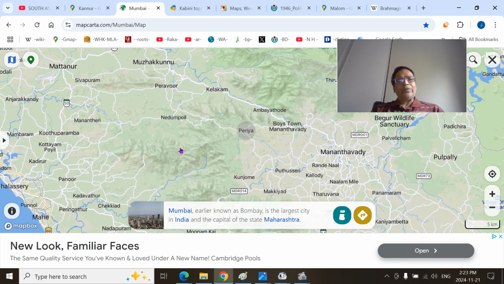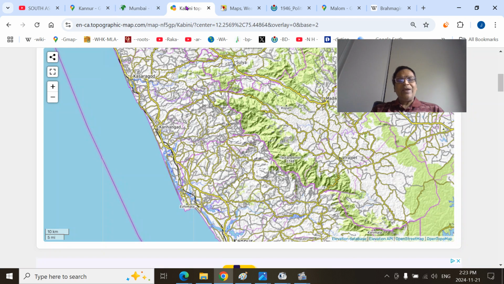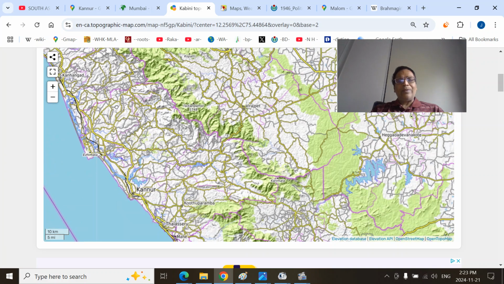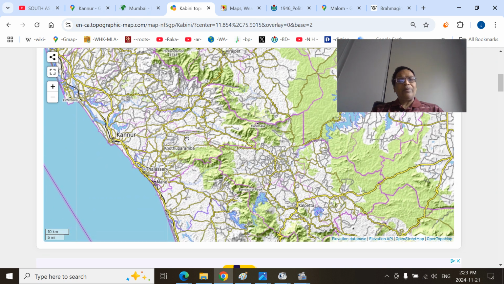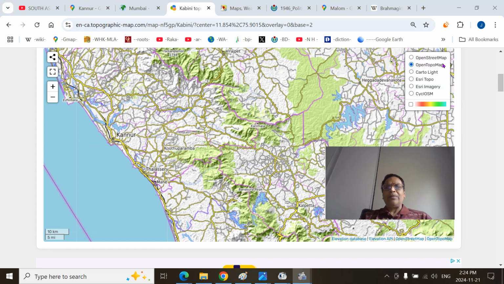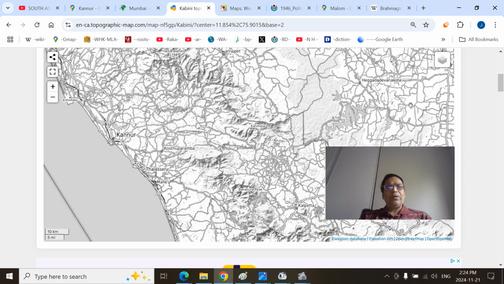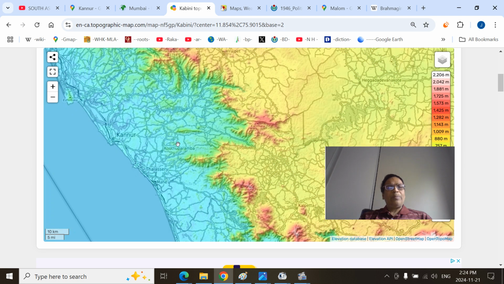So we have seen these 3 mountain ranges here. I will show those 3 in a different perspective, and we have to catch the Kannur. Then the Mattar, this is the Peravoor, and this is the Periyar, and this is the Kottiyoor. If you look at a different perspective, that may be much clearer. You can see the Peravoor mountains here. And this is the Nedumboli, this means this is the Periyar mountains here. This is the Kottiyoor mountains here.